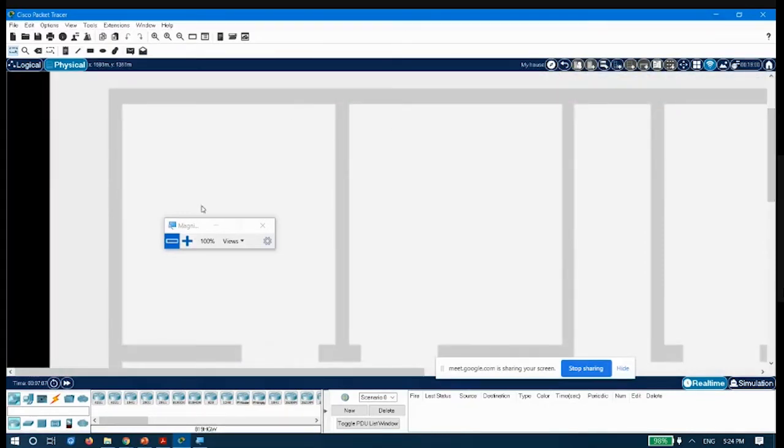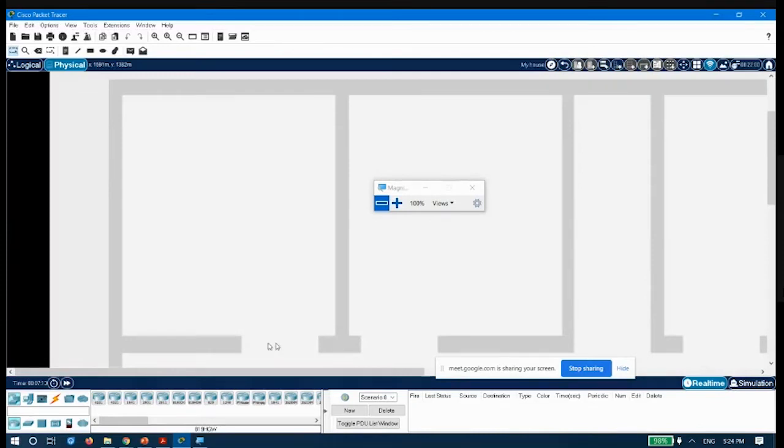Okay, the layout of the house is available here. Here you can see a door. This blank space that you see is the door, and this whole box is the room. In this room we will be placing a few IoT devices, and then we will be connecting them to the internet via a home gateway. So let us add the devices.